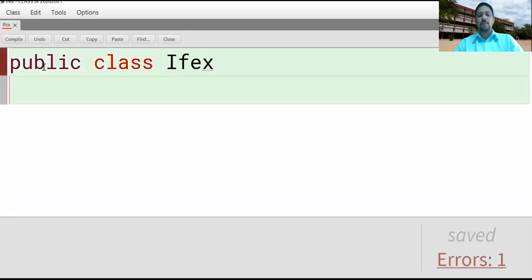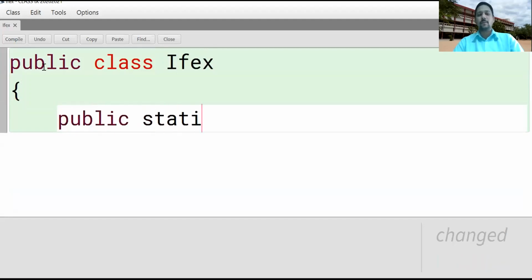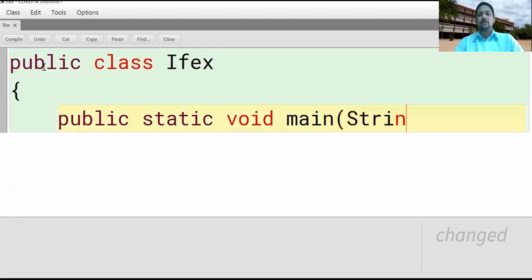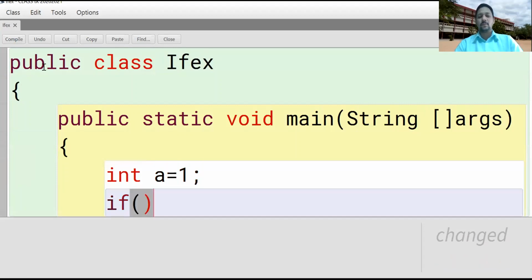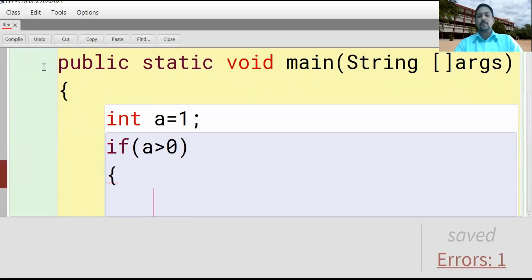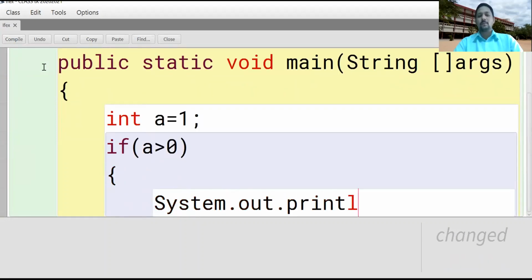Public class IfExample, main method, now one variable, if a greater than 0, print true.